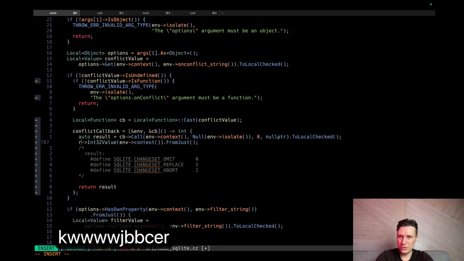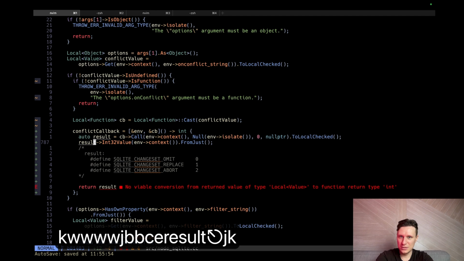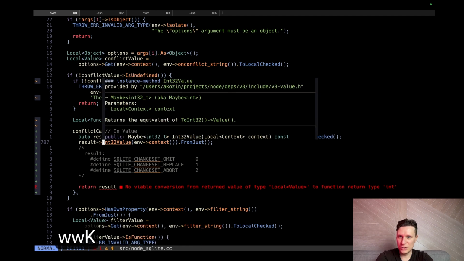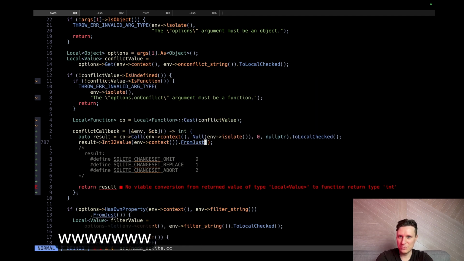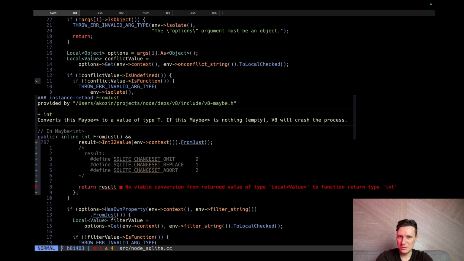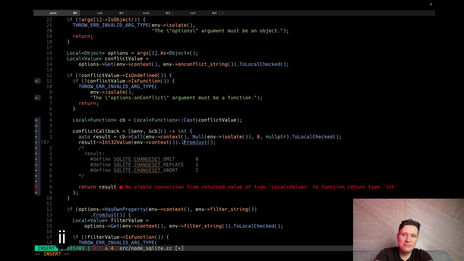So yeah, here's the result from just, maybe from just. Convert this maybe to value of type. V8 will crash the process. Do we want to crash it? Why not?